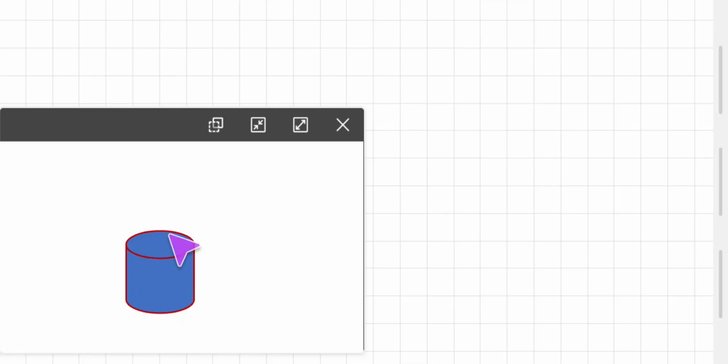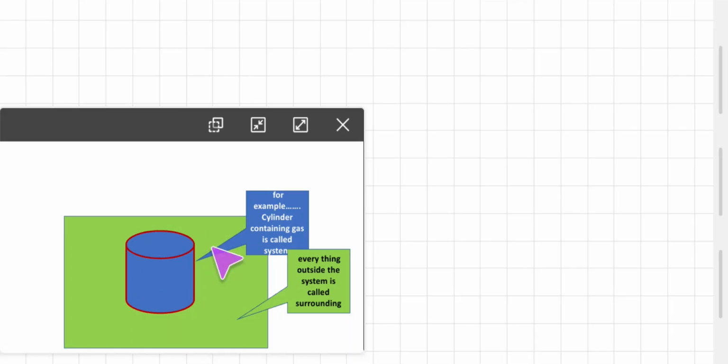So let us consider this is a cylinder. Let us consider it is a system consisting of gas. So here the cylinder contains a gas, it is a system. Everything outside the cylinder is acting as a surrounding. And here the red portion which is shown, the walls of this particular container, they are acting as the boundary. Important thing is that the boundary can be a conducting one or non-conducting.